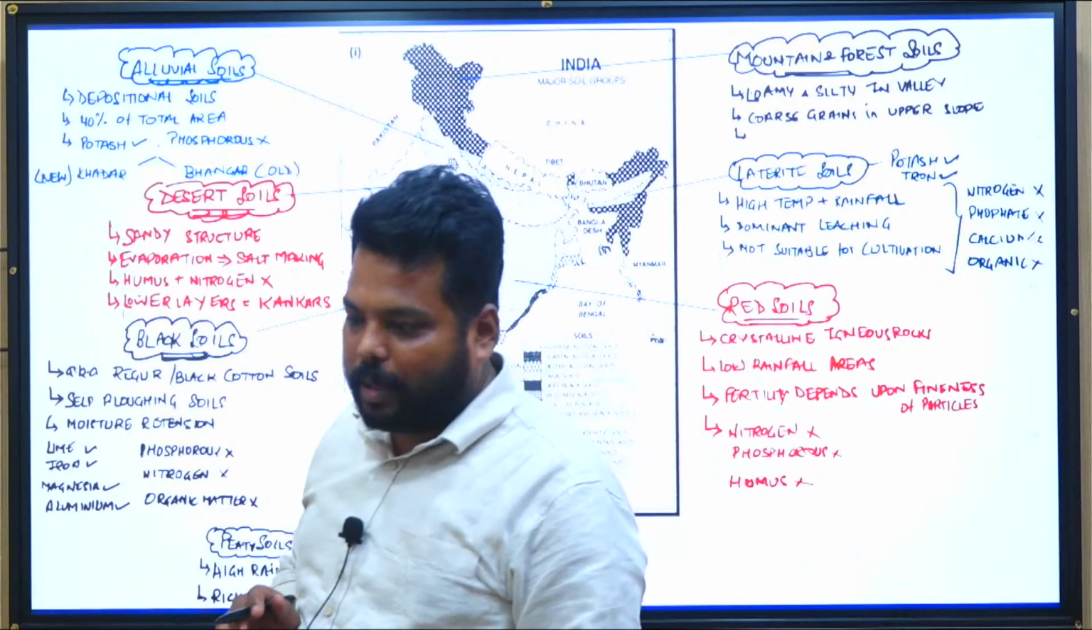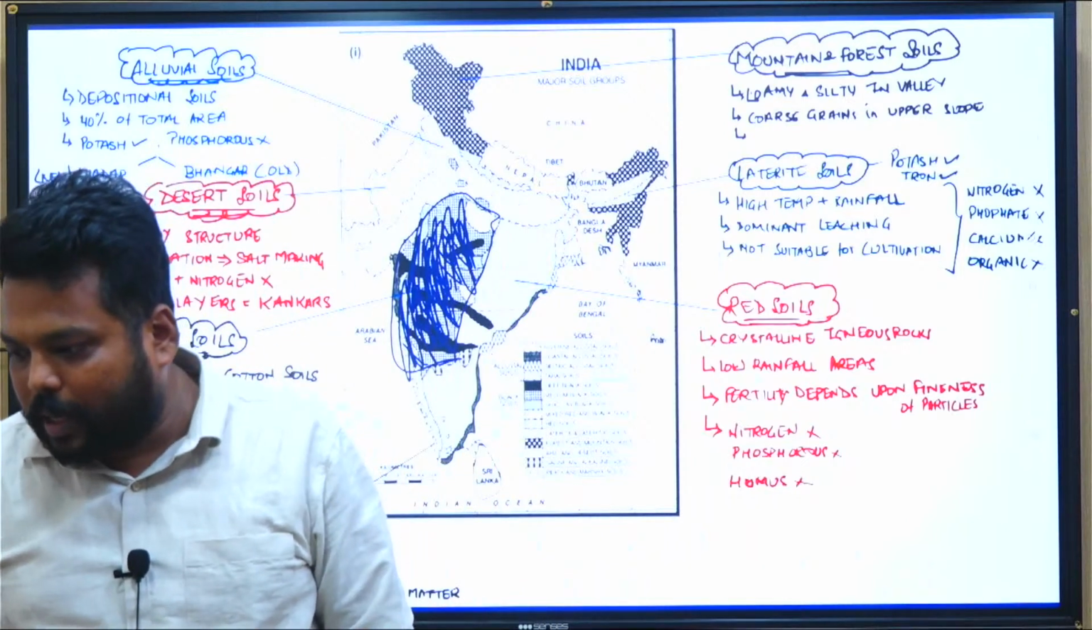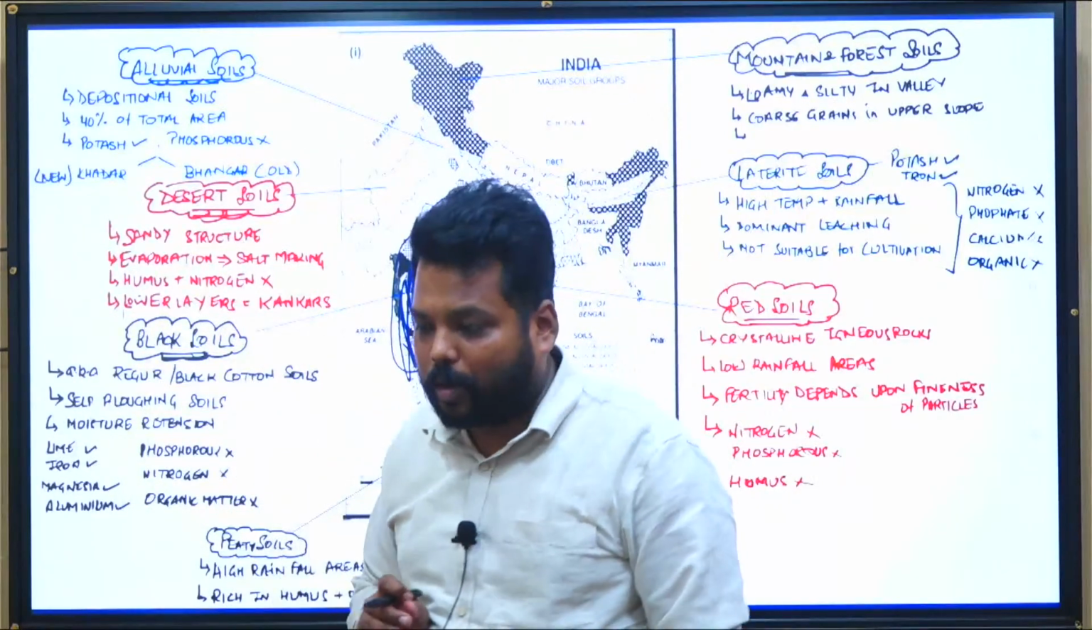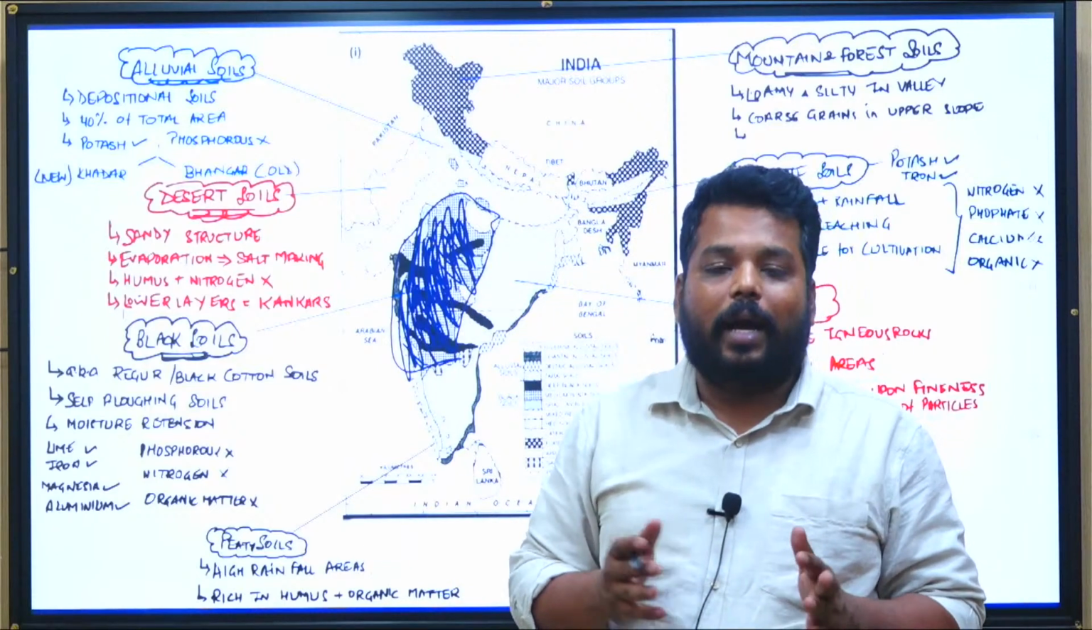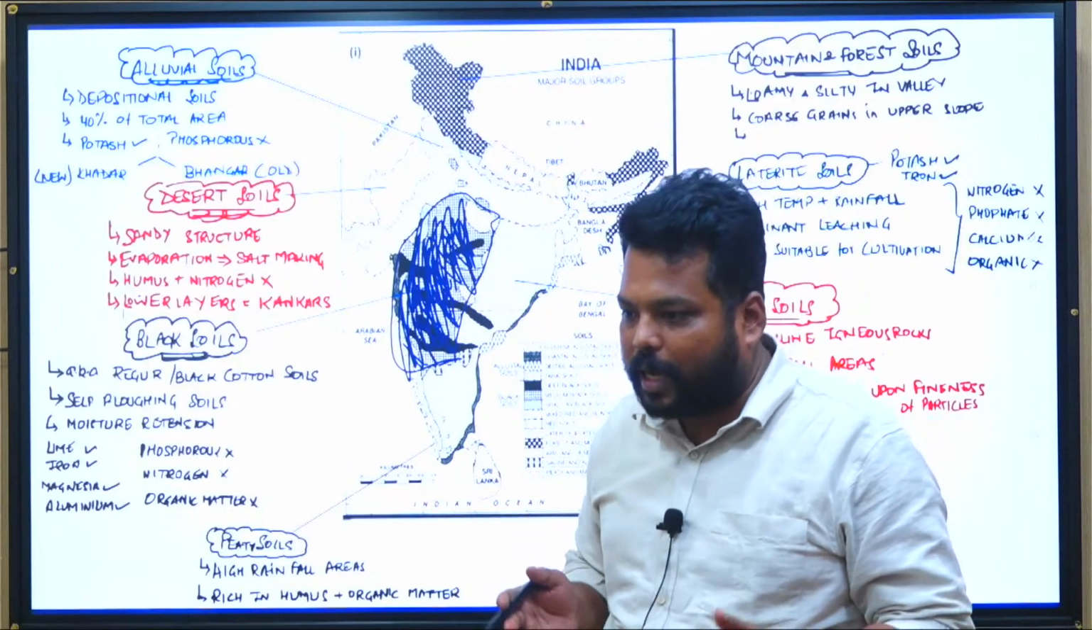Black soils regionally in Maharashtra called as Regur soils. They are also called as cotton soils because cotton is grown in that region. And these black soils, they are having high water holding capacity. All this I have said in IRP section.